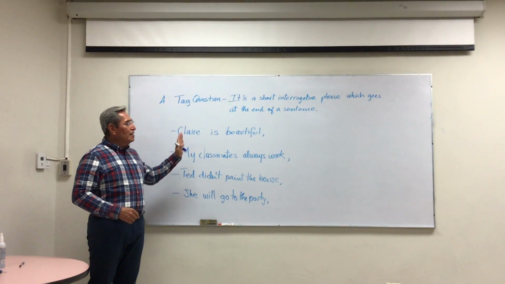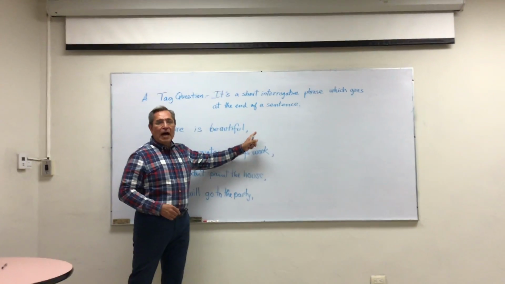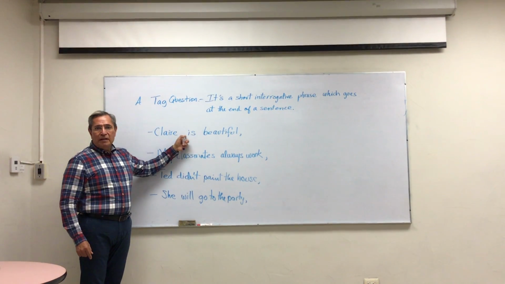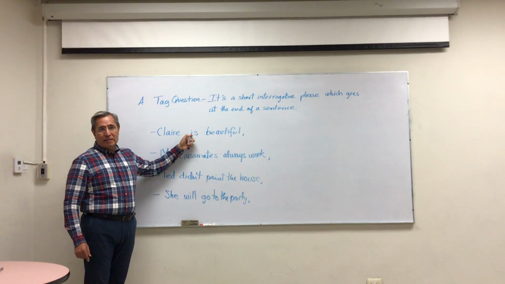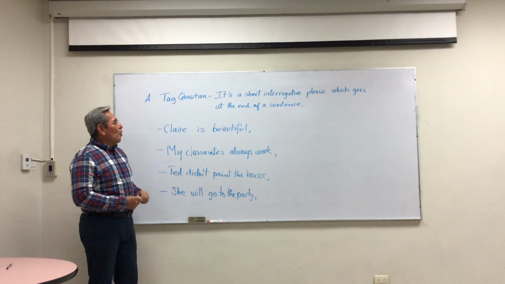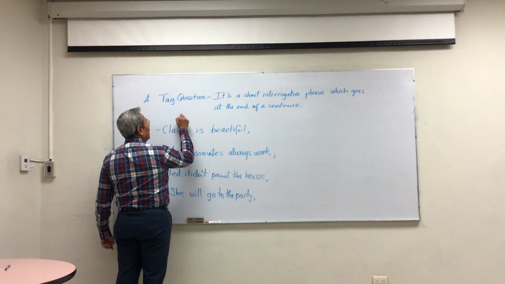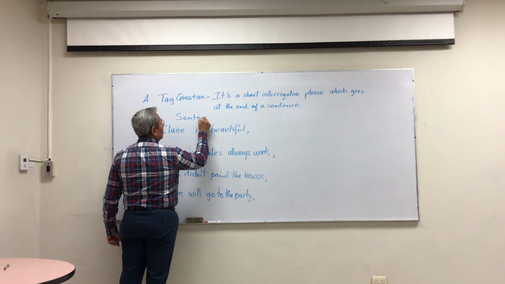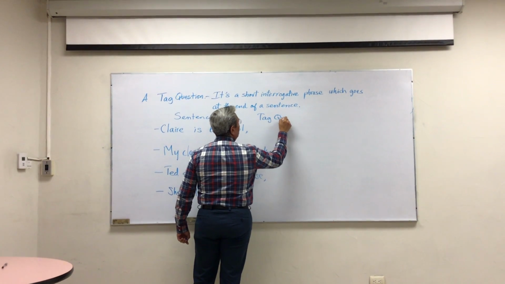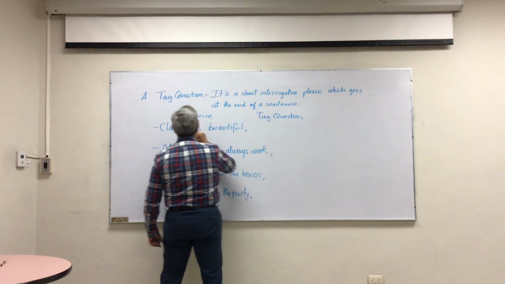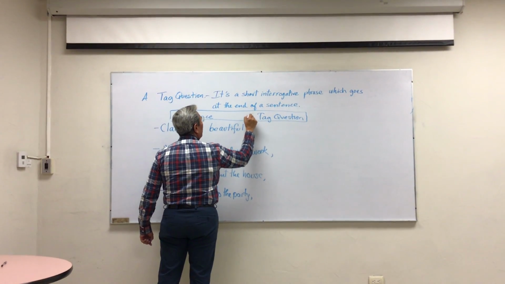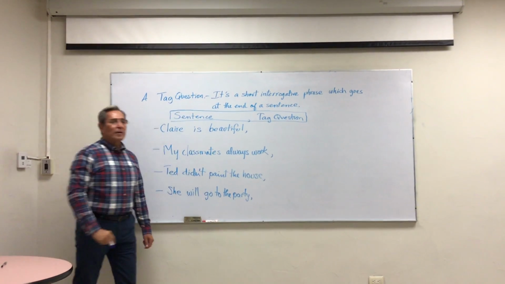Using a sentence, and the tag question goes after the comma. But we have to be careful because we have to watch carefully the verb we use in the sentence. I want you to know that in tag questions, we have a structure. It's a sentence and the tag question. Okay? This is the structure, and this is separated by a comma.